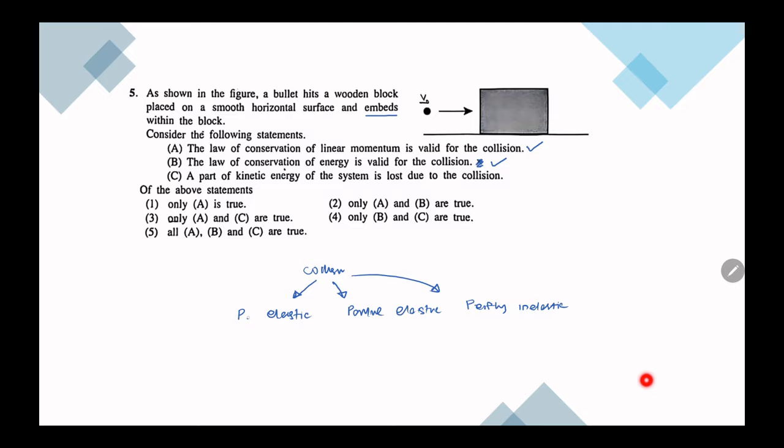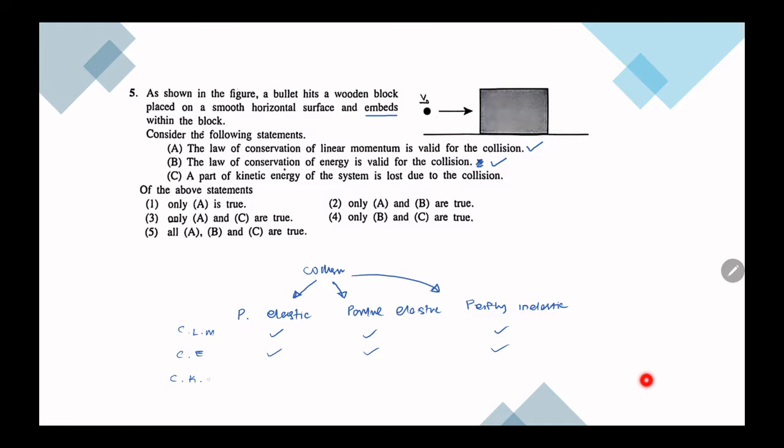So in all of them, conservation of linear momentum holds. Conservation of energy, yes, in all of them the energy is conserved.